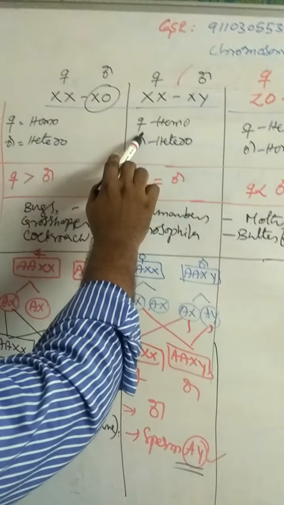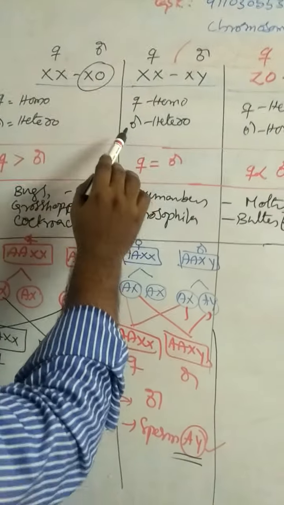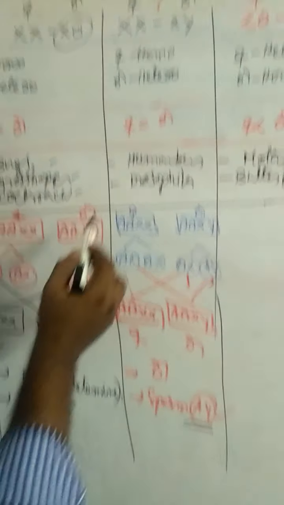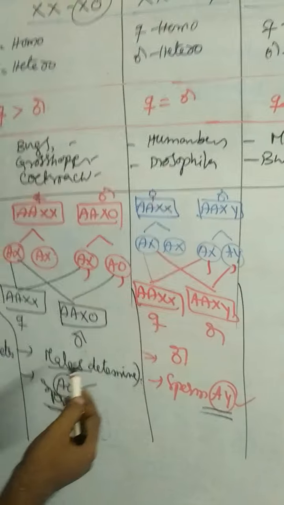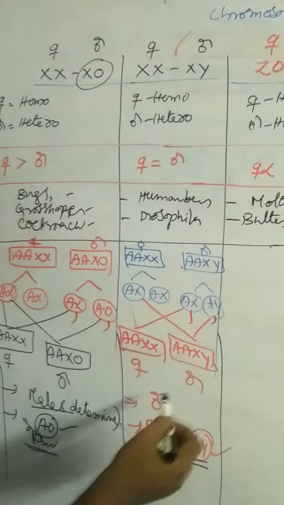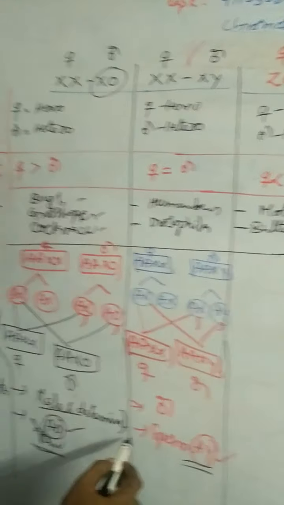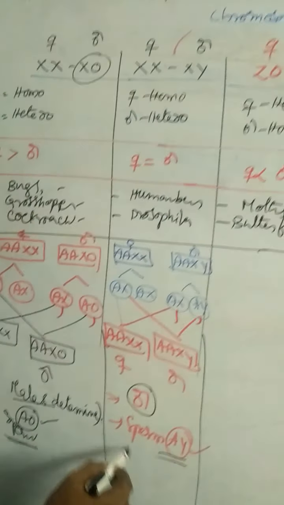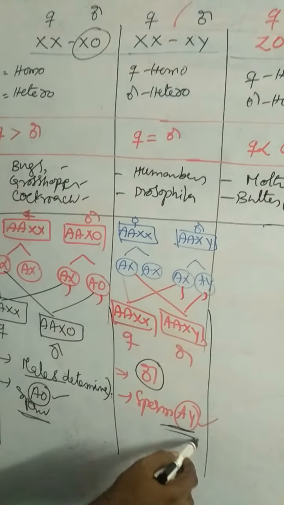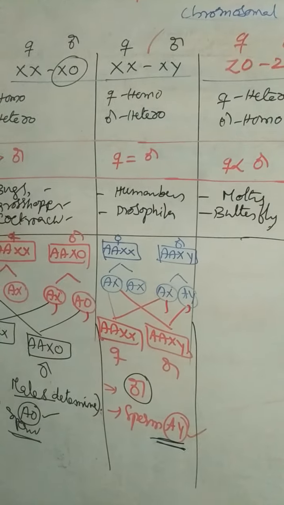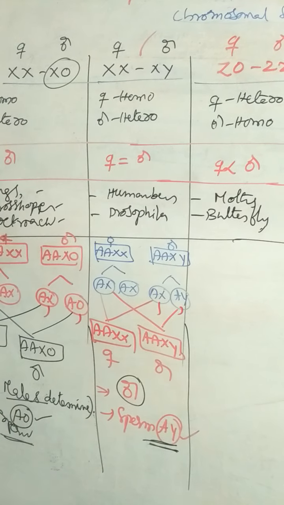In the XX-XY method, females are homogametic, males are heterogametic, and both males and females contain a similar number of chromosomes. Examples: human beings and Drosophila. This is the sex determination method in which the sex determining factor is male. Sperm with AY determines the sex. That is about the XX-XY method.